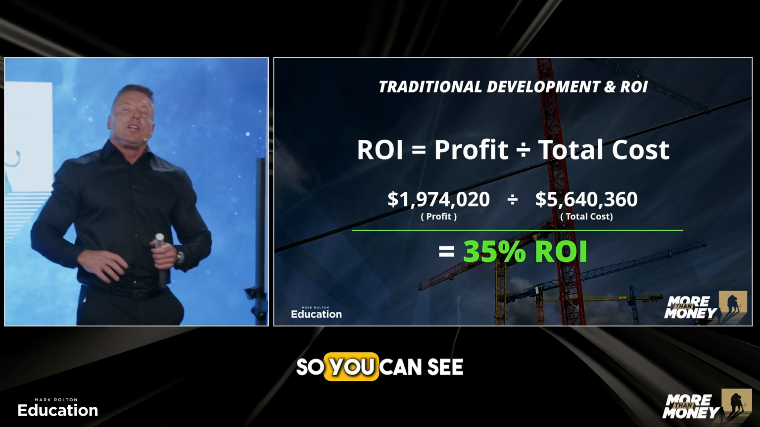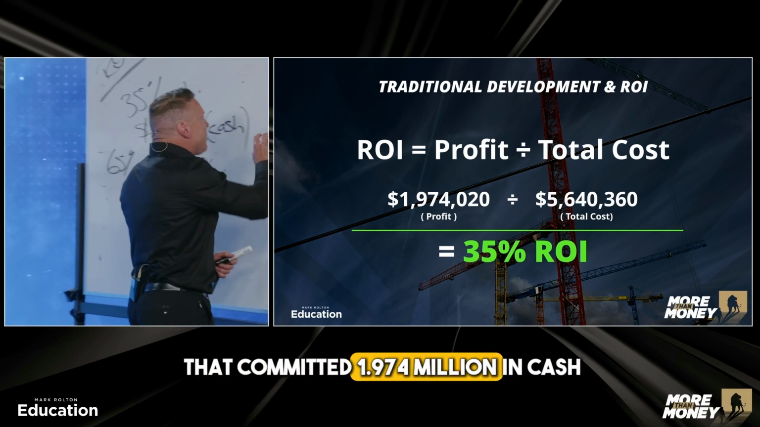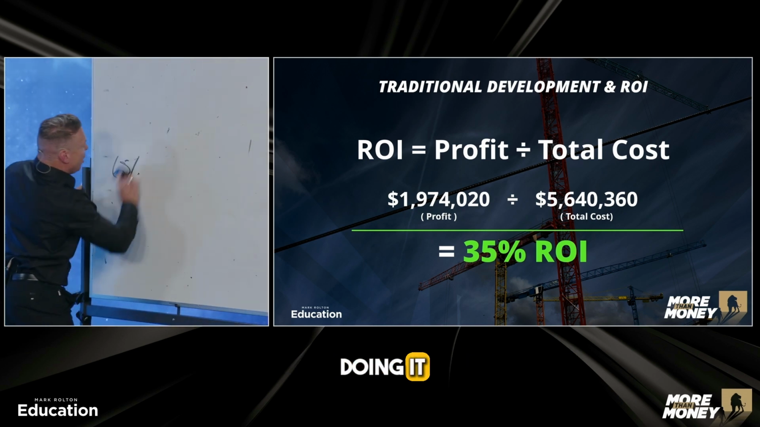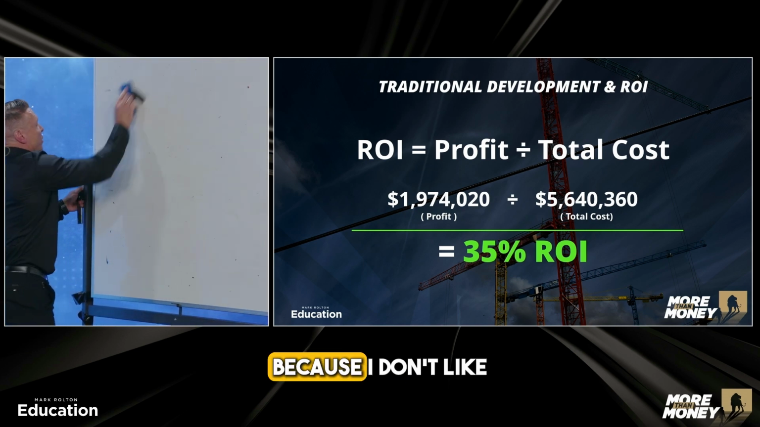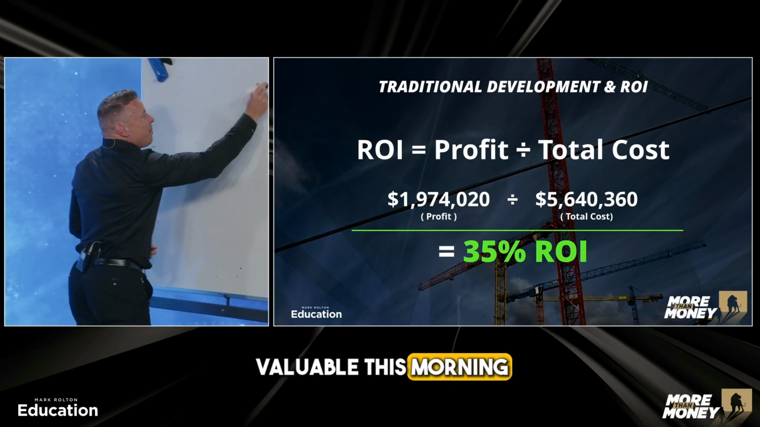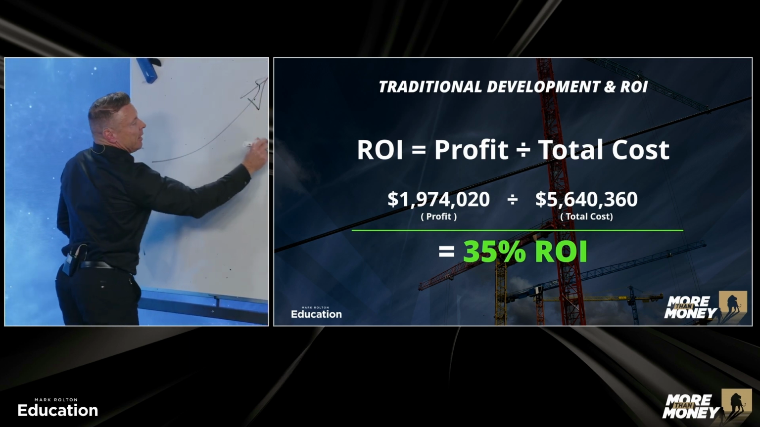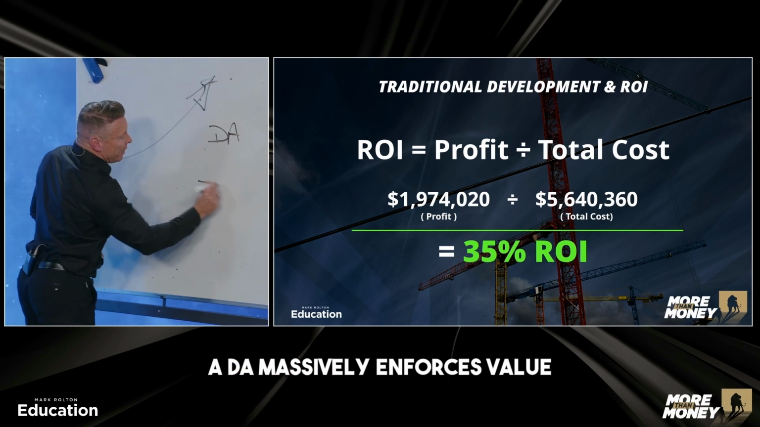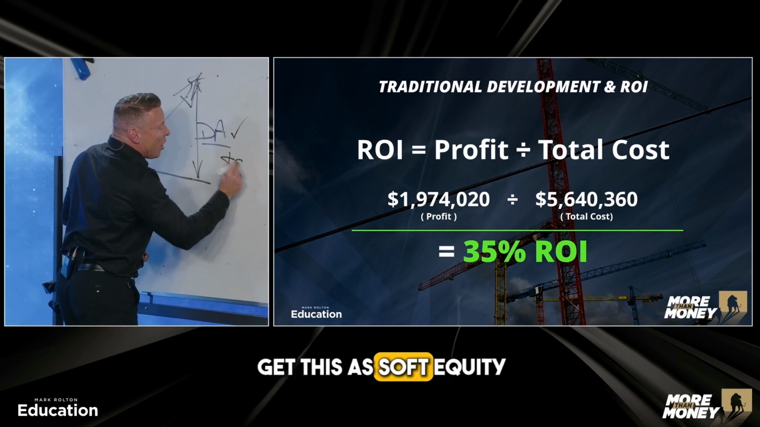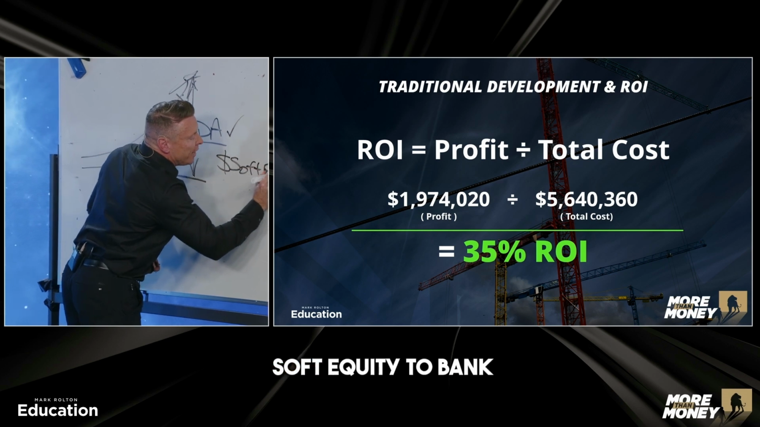So, you can see they've committed 1.974 million in cash. Now that's the ROI, the old way of doing it. Old school. I don't like that way because I don't like tipping that kind of money. You learned something very valuable this morning about a DA. A DA massively enforces value. If I can now execute the DA and get this as soft equity, I can use the soft equity to bank the deal.